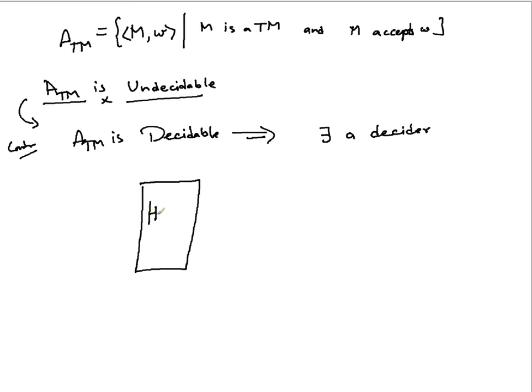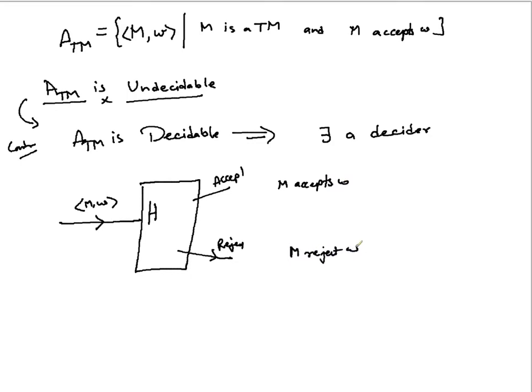If this H is a decider for ATM, what does it mean? When you pass in the input <M, W>, it is going to say accept or reject. When it says accept, it means M accepts W, and when it says reject, it means M rejects W. Is it clear?